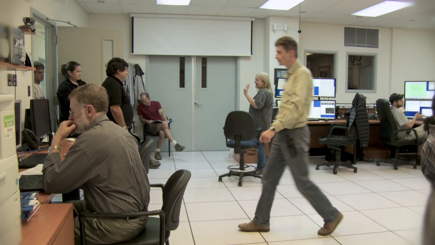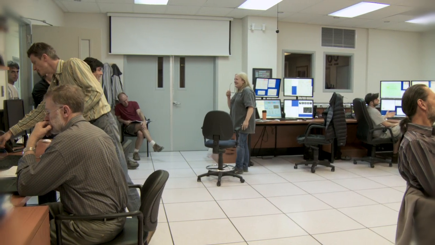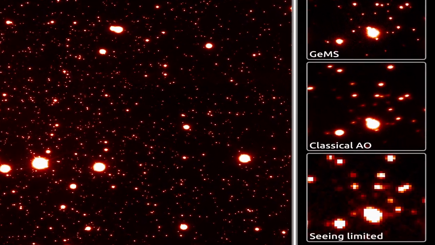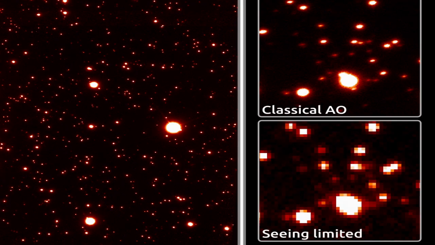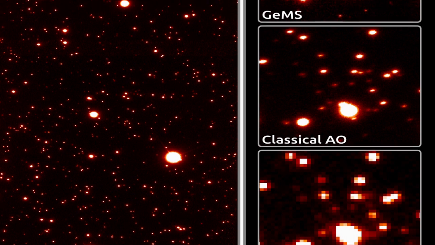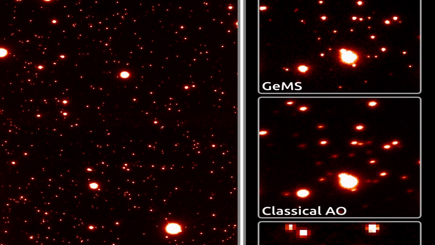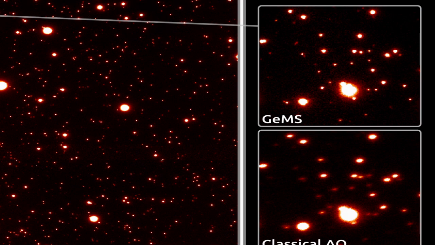This means that these instruments are going to benefit from the correction from the adaptive optics over this large field of view, and they're going to be able to see new details in the image that the previous systems were not able to see. That improves quite a lot the opportunities, the targets that people can observe, the science that can be done with adaptive optics.